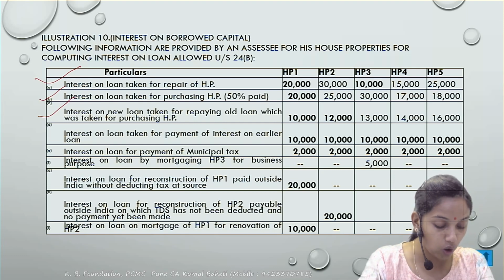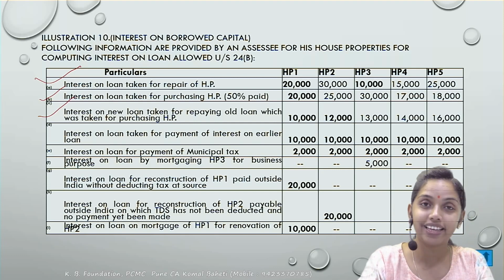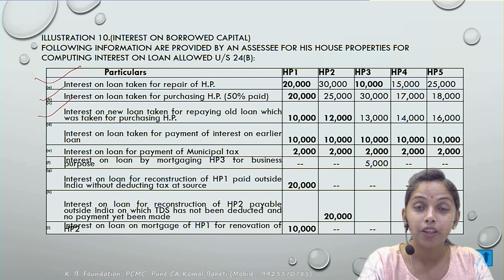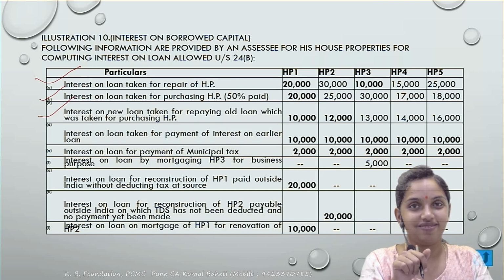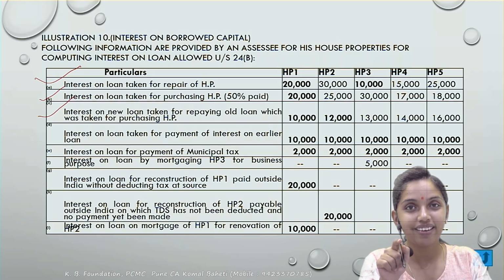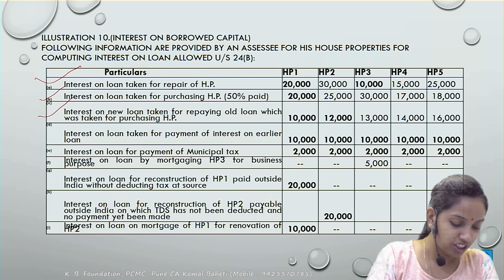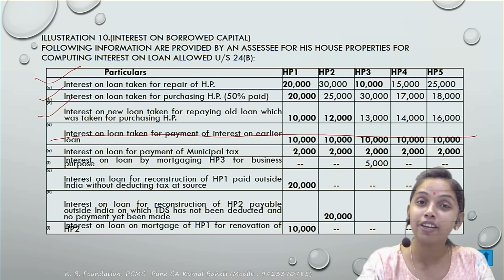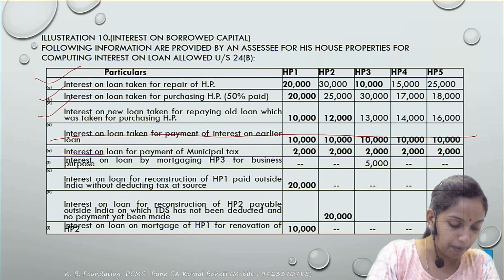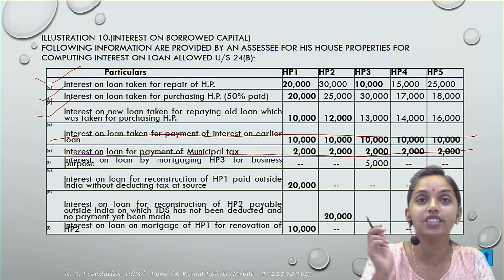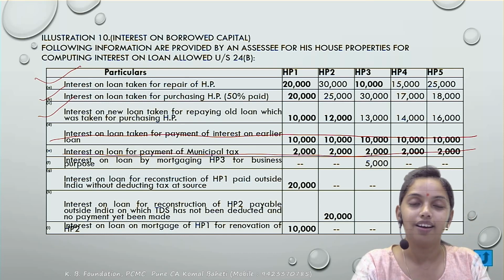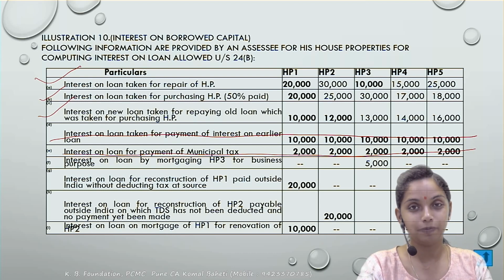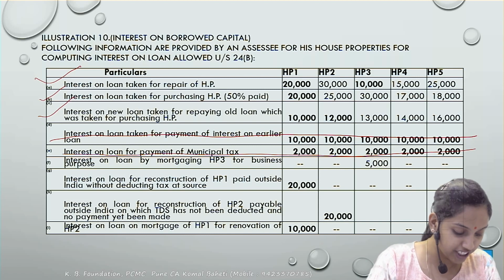Next, interest on loan taken for the payment of the interest of the earlier loan. What is the purpose of the loan? For the repayment of the interest. Whether it comes under the PCR, 5R, no. So this won't be available as a deduction. Interest on loan for the payment of the municipal tax, again no. What should be the purpose of the loan? PCR, purchase, construction, repair, renovation, reconstruction, repayment of the old loan or the renewal. So it does not fit into it.